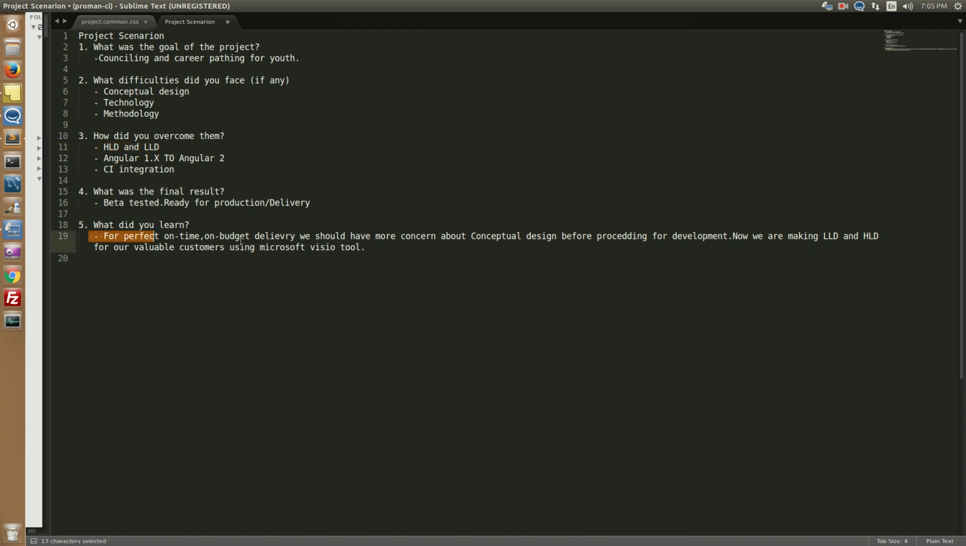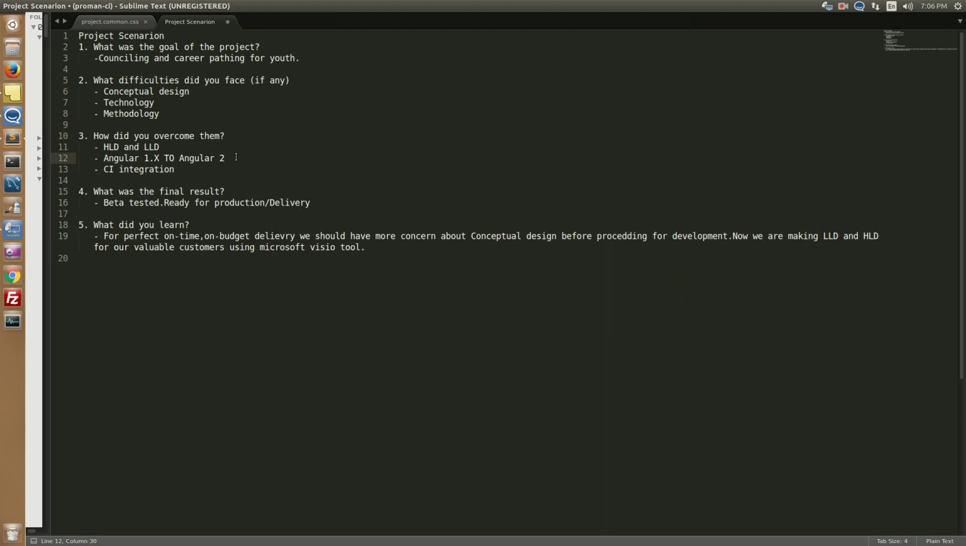So for on time, on budget delivery, we are using the HLDs and LLDs, and for a good environment we are using Angular 2 right now, but we also have a main concern about Angular 4 as well, though the client is satisfied with Angular 2 itself. In the whole system, we learned that we should have a more optimized solution, more concern in the technology part, as we are working with Angular 2 and Angular 4.